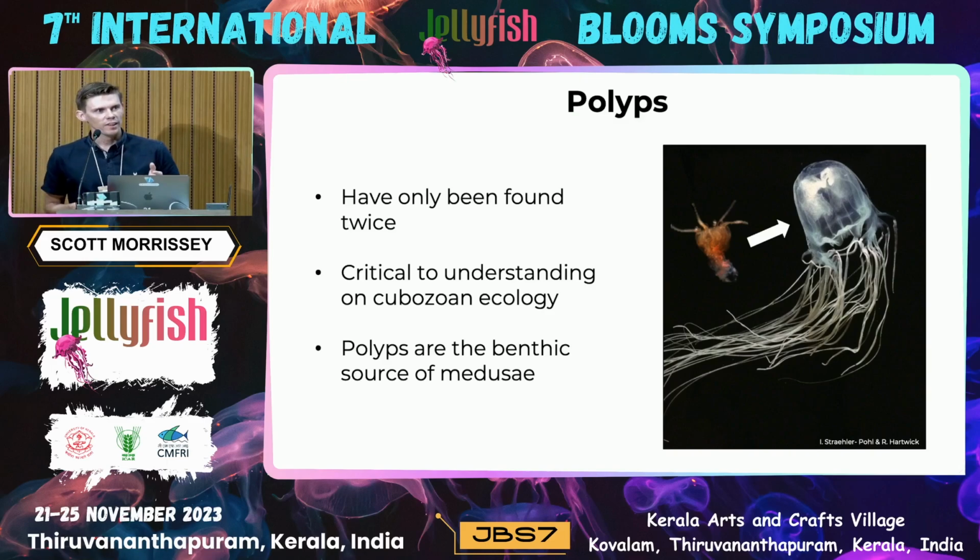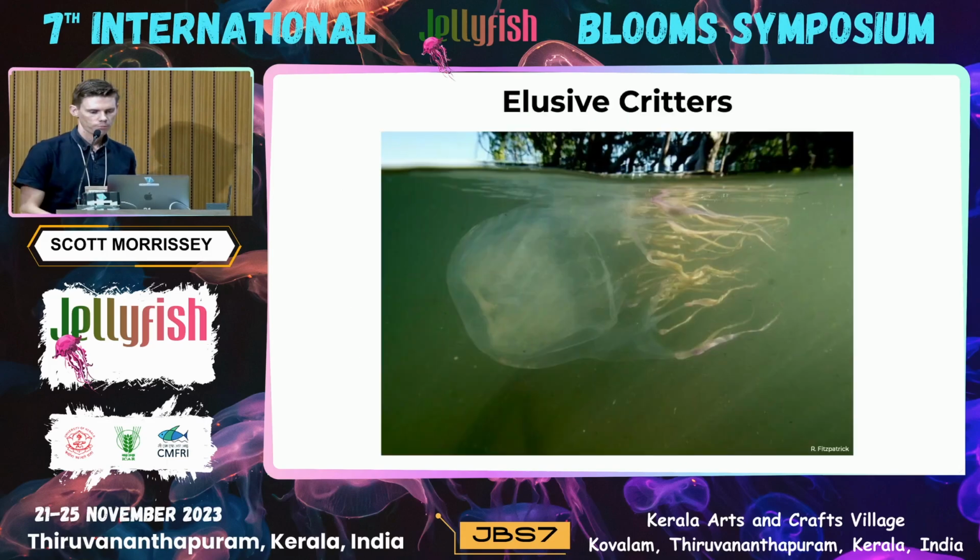And understanding where they are is critical to furthering our understanding of their ecology, as polyps are the benthic source of medusae, so they give rise to the medusae, and so they play key roles in cubozoan population dynamics and population structures. Now, these knowledge gaps exist due to the challenges associated with actually detecting cubozoans in their natural environment. As we all know, they're quite elusive critters that are transparent and hard to find, and they are potentially dangerous and logistically challenging organisms to study.